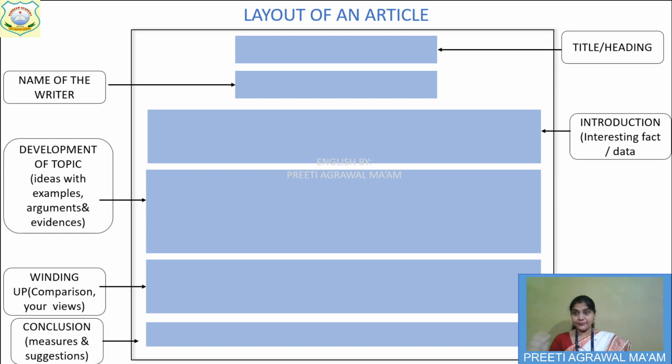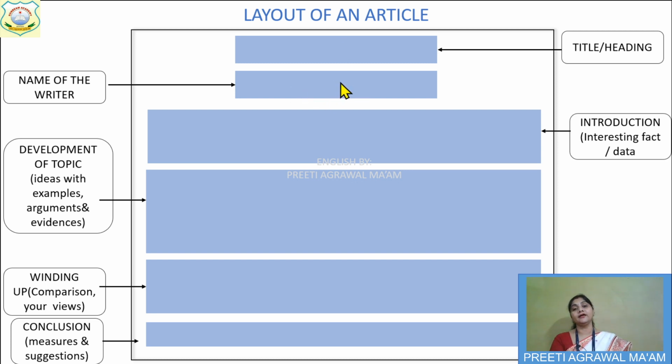First of all, you have to write the title, the heading of the article, and this is this part. You are writing the title or heading in the middle. After that, just below it, the name of the writer.